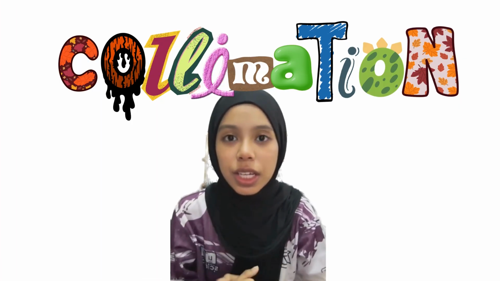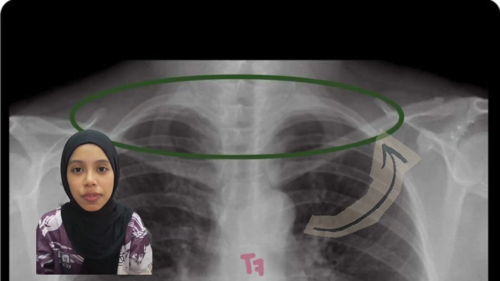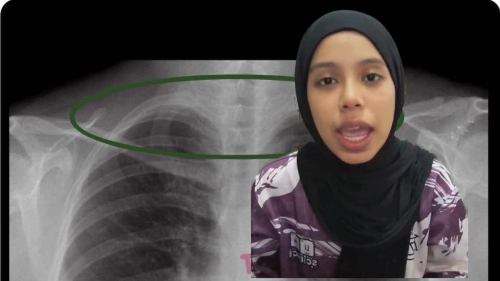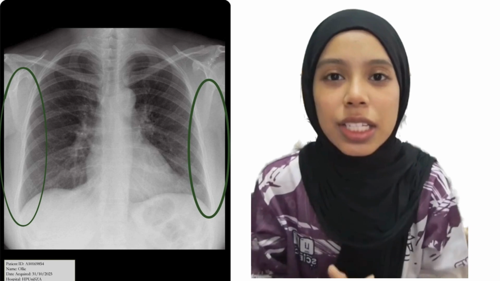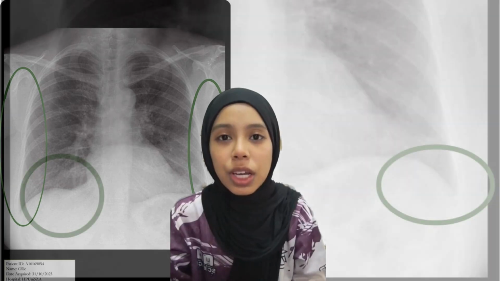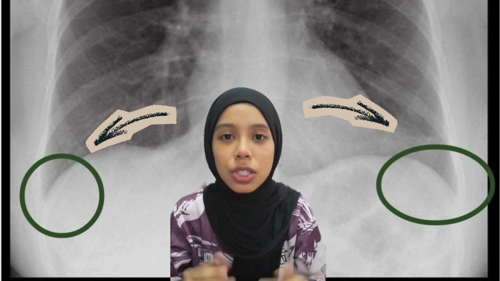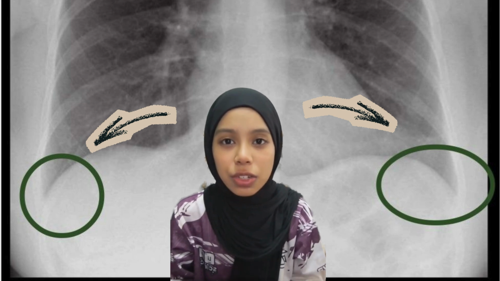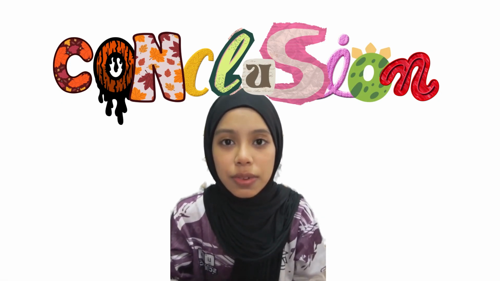For collimation, the structure of the superior border, which is the epiphysis of the lung, is included, and the structure of the lateral border, which is the lateral skin membrane, is also included. The structure of the inferior border, which is the costophrenic angle, is included. Therefore, the collimation is correct.